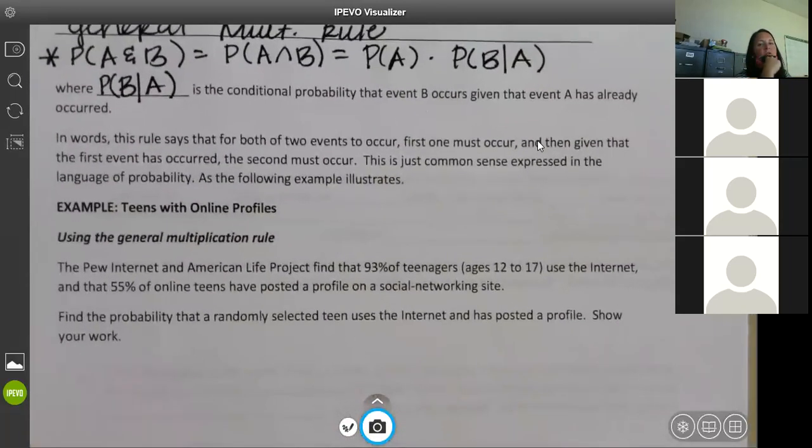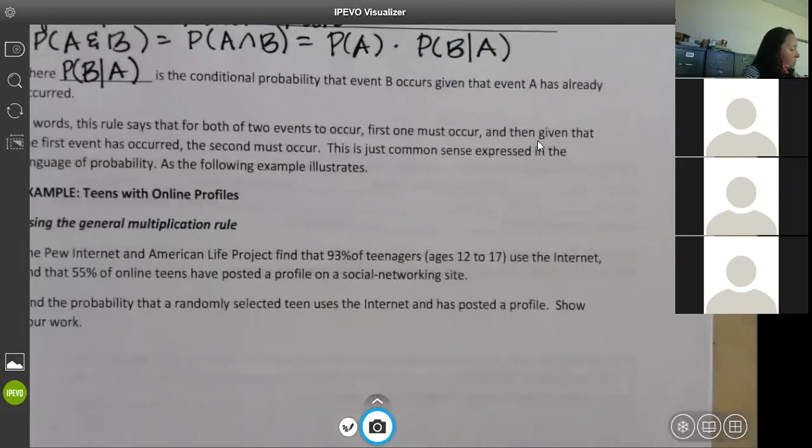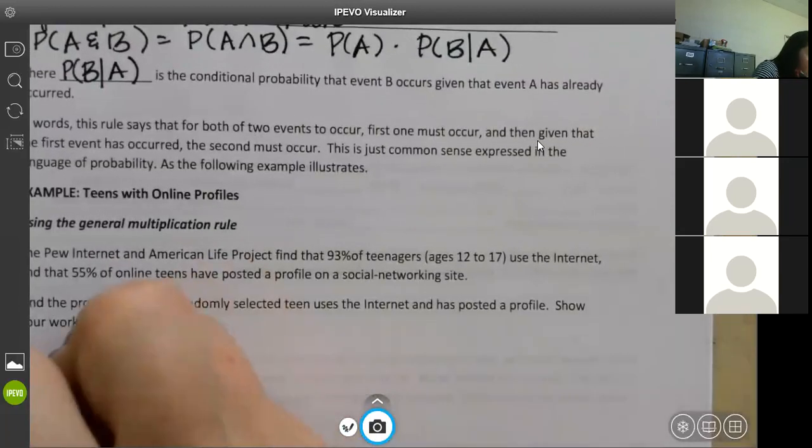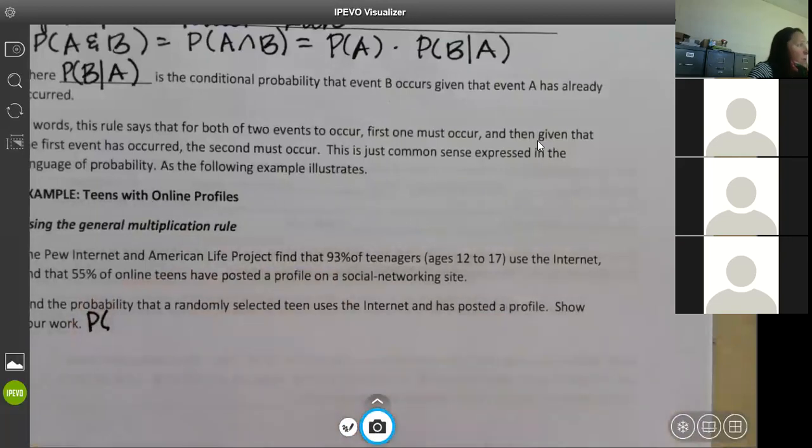So using the general multiplication formula, the Pew Internet and American Life Project found that 93% of teenagers ages 12 to 17 use the internet, and that 55% of online teens have posted a profile on a social networking site. Find the probability that a randomly selected teen uses the internet and has posted a profile. Show your work. What I didn't give you are the actual probabilities, so I'm giving them to you now. I didn't do it before because I didn't want anybody to go ahead of me.